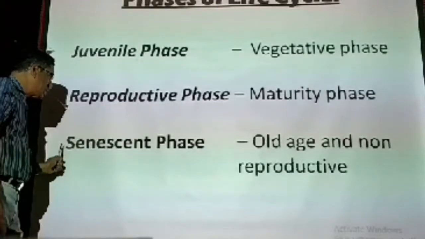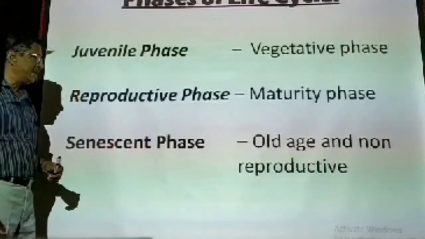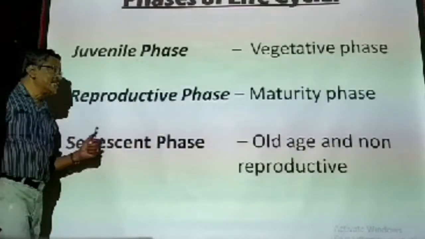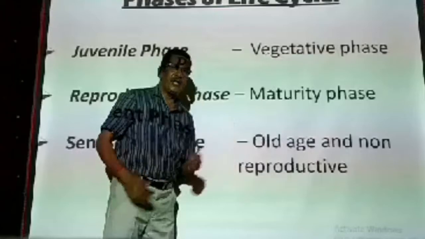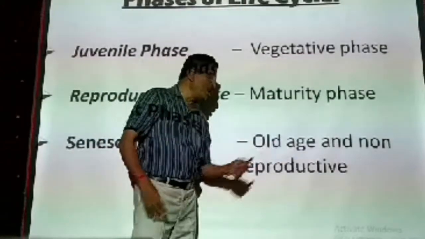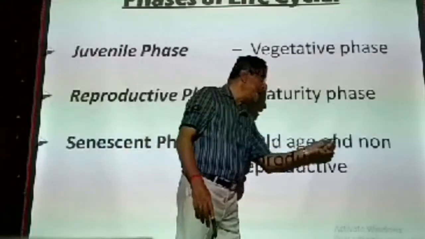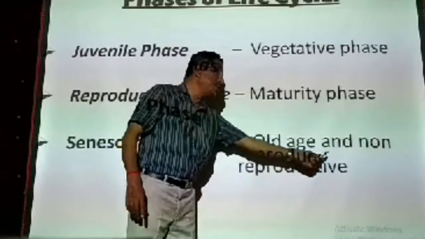Then the last phase is called the senescent phase. Senescent stage, anyway we can tell. Now what is the meaning of senescence? Becoming old age. At one particular stage, the organism is becoming very old and losing the capacity of reproduction. That is called the old age and non-reproductive phase.